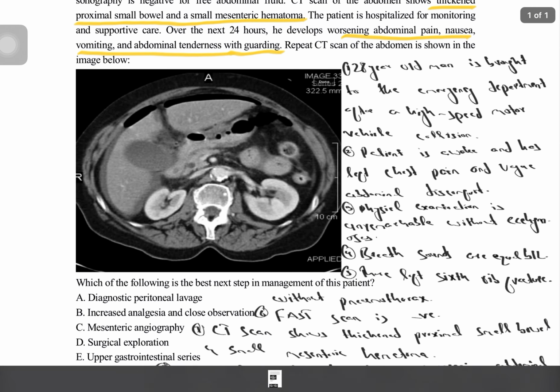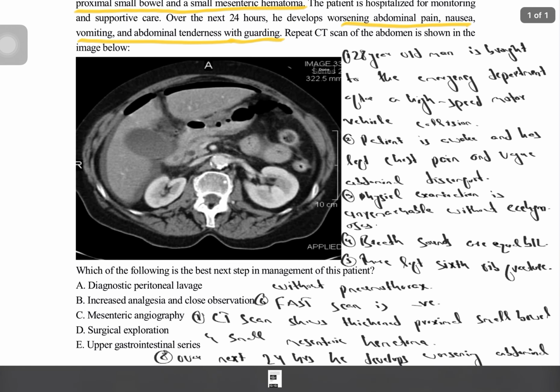So this is the repeat CT scan of the patient. They are asking which of the following is the best next step in management of this patient. So this patient is a 28-year-old man brought to the emergency department after a high-speed motor vehicle collision. The patient is awake and has left chest pain and vague abdominal discomfort. On physical examination, there is ecchymosis on the area of the seat belt. The breath sounds are equal bilaterally.